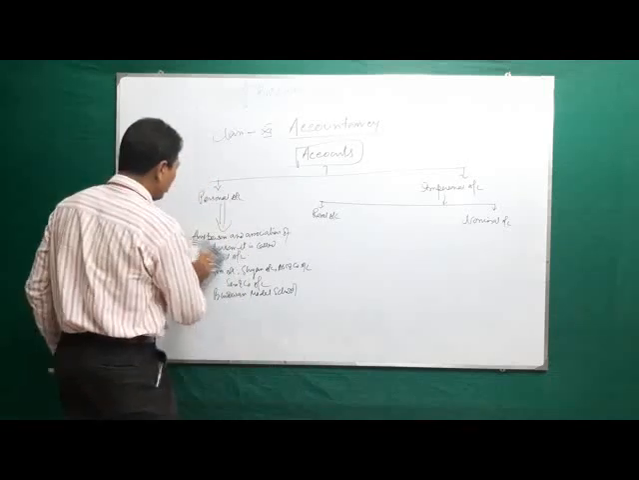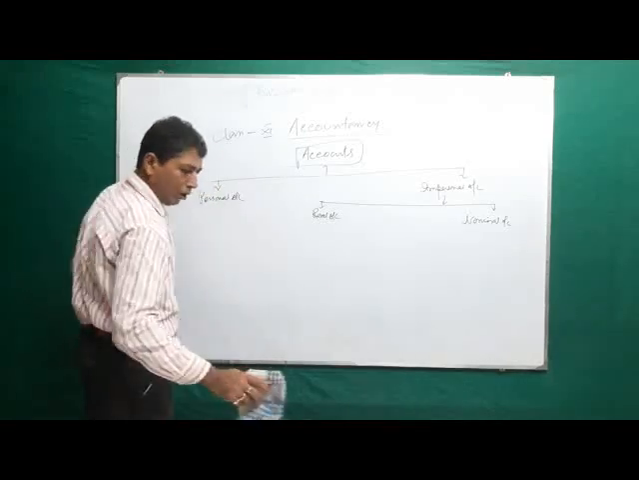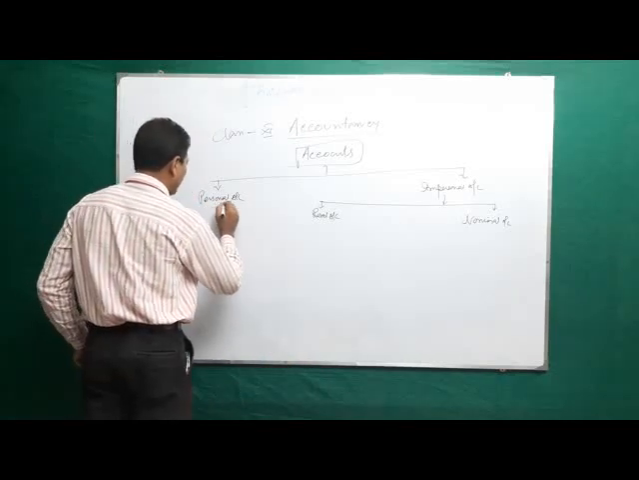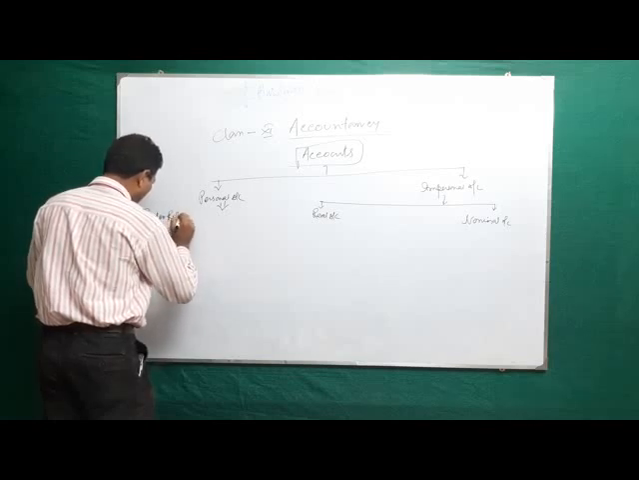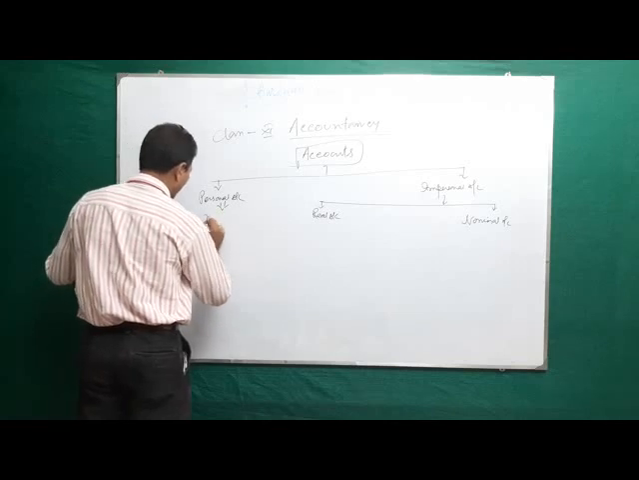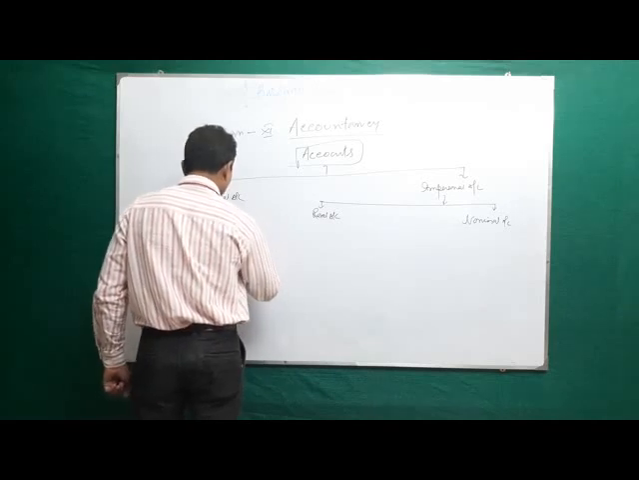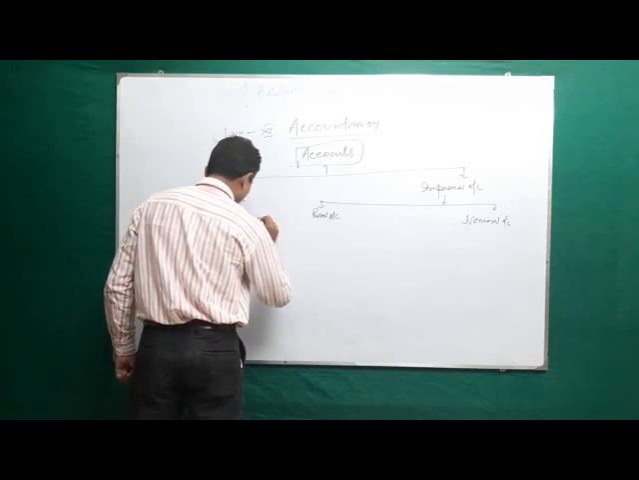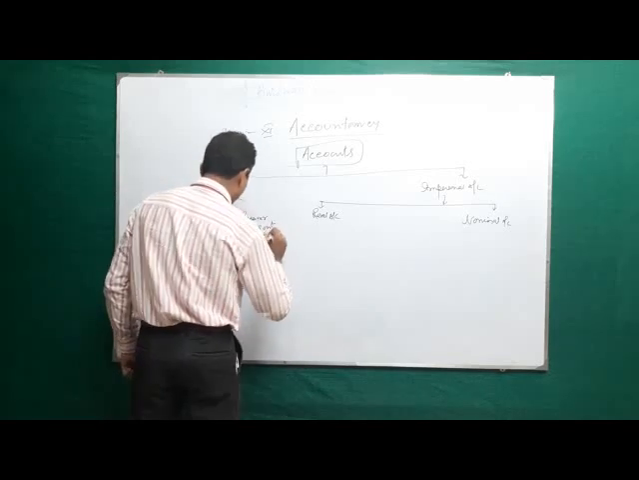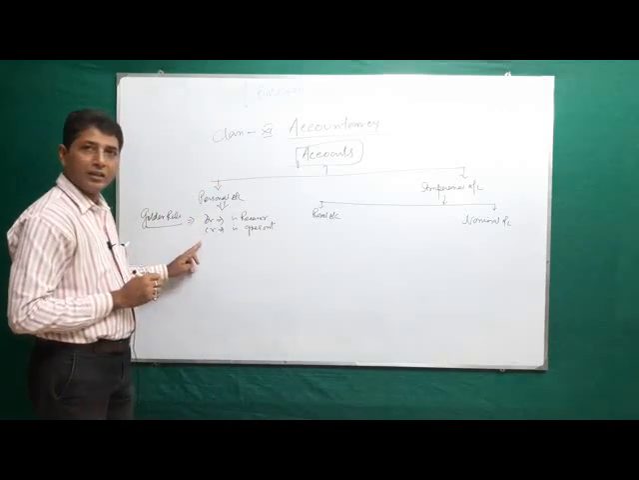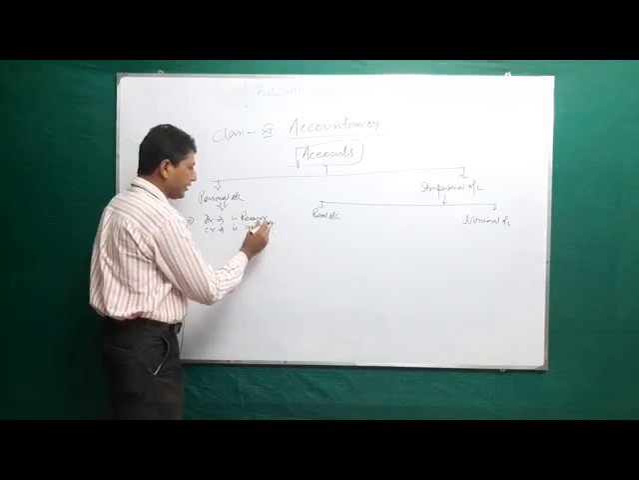Now what is the accounting treatment or golden rule of personal account? Debit the receiver, credit the giver. In the previous class I already discussed what is debit and what is credit. The debit is the receiver, credit is the giver.